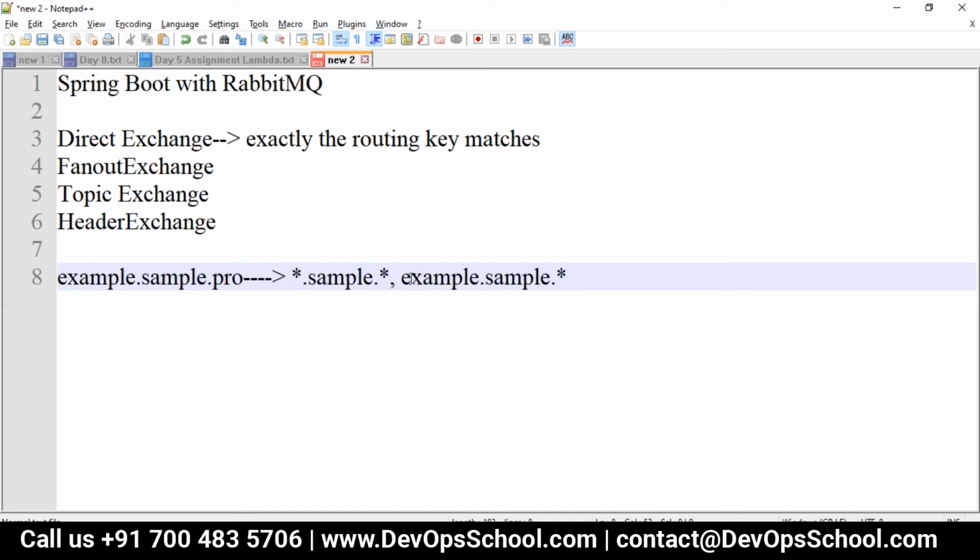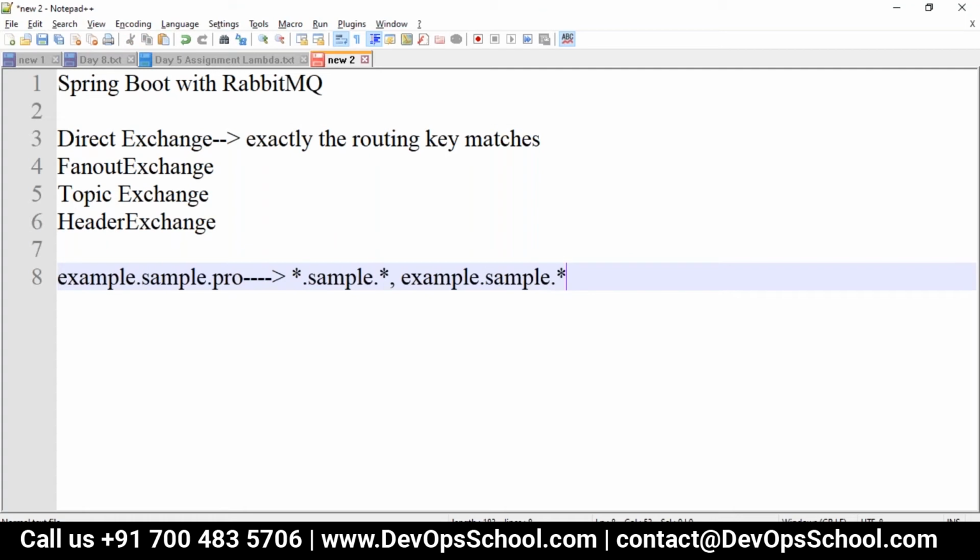So depending on your routing key and the conditions, we decide which type of exchange to use. If it is exactly matching and sending, it will be direct. If it is ignored, I'm not sure who is consuming, let anybody consume it, so it will be a fan out. Where at least a portion of the key should be matched, it will be a topic, and when header binding should be happening, with any subset of criteria or multiple filters with a header request, it will be taken to Spring Boot with RabbitMQ. So those are the different types of exchanges which we have.